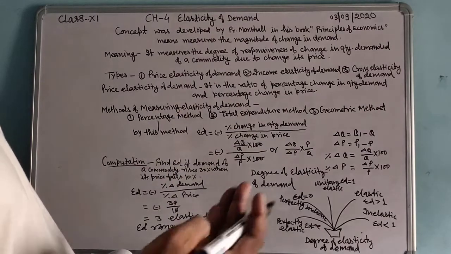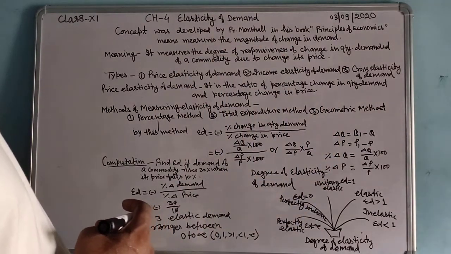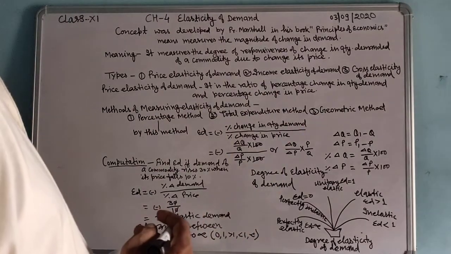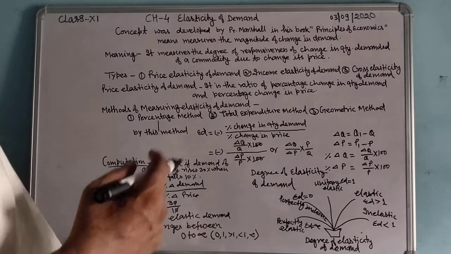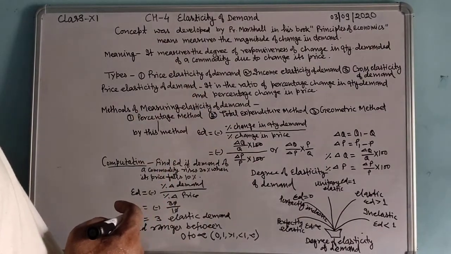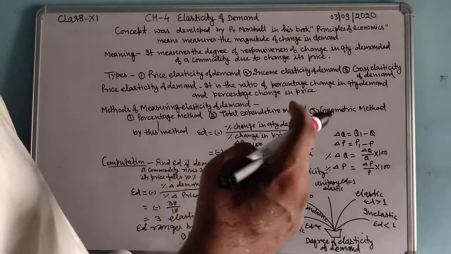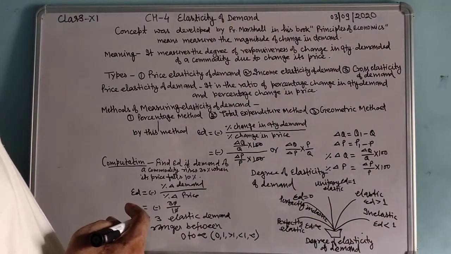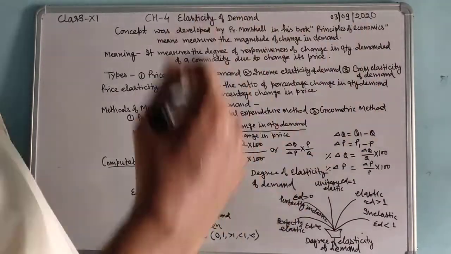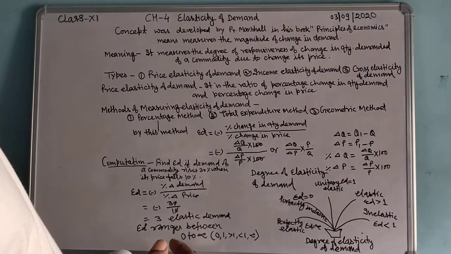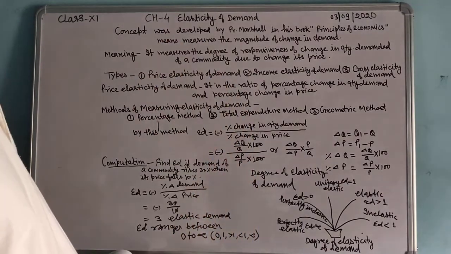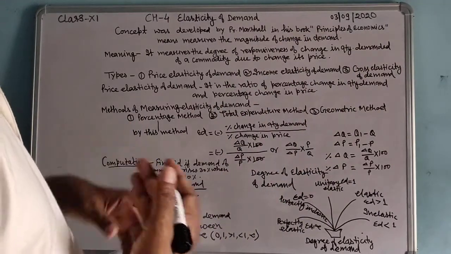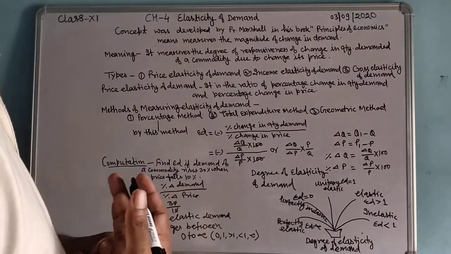Suppose we take one example. If the price of a computer falls by 20%, how much will the quantity demanded of computers increase? When we talk about how much demand will increase for a computer, it is known as elasticity of demand.